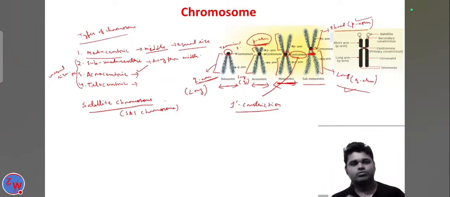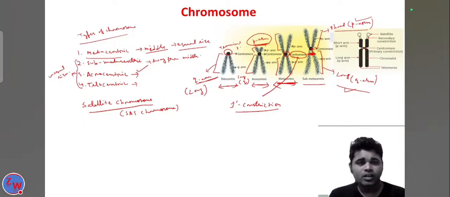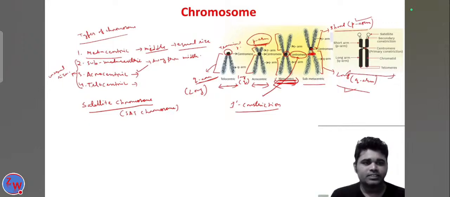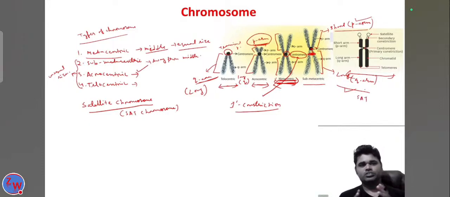One is the chromosome and one is the satellite chromosome. So what is the difference between them? Look at the structure of the chromosome. This is the chromosome, simply chromosome, and look at this structure. This structure is called the satellite or the SAT chromosome. So what is the difference between the structure of these chromosomes?